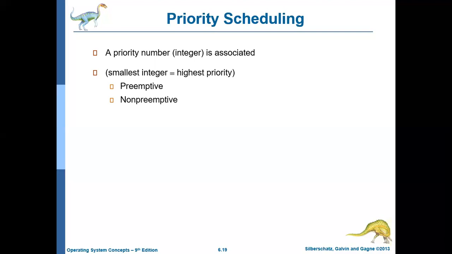As we already said, SJF is a special form of priority scheduling algorithm where the priority is inversely proportional to the CPU burst time.